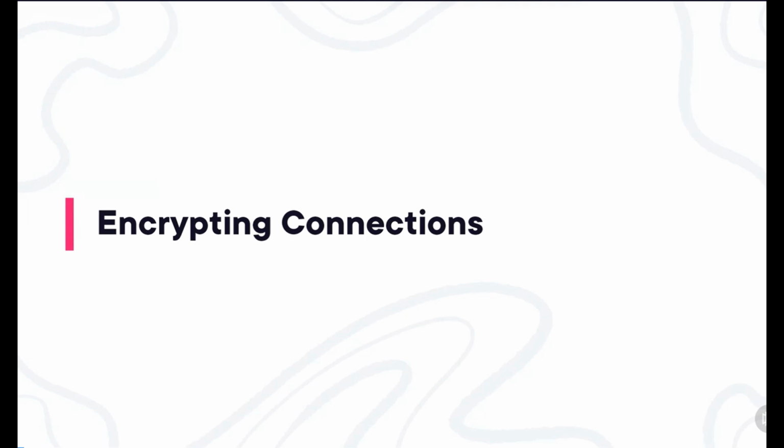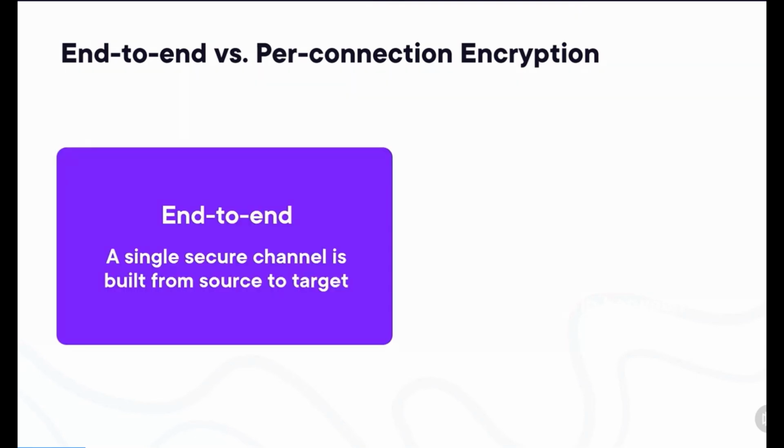Now let's talk about how we can use all of this to encrypt the communications between two parties. When we're talking about communication encryption, there is a very important distinction between two types we have to keep in mind. The first one is end-to-end encryption. This means that there is a single secure channel from source to target, and messages are never decrypted in between.